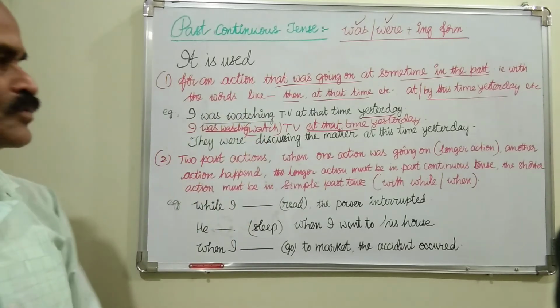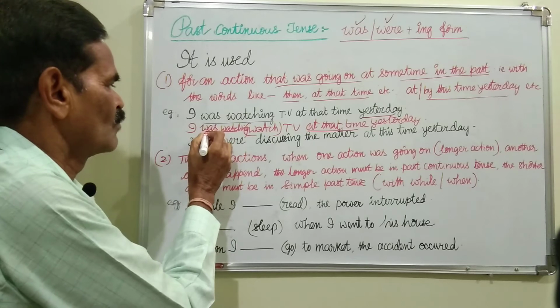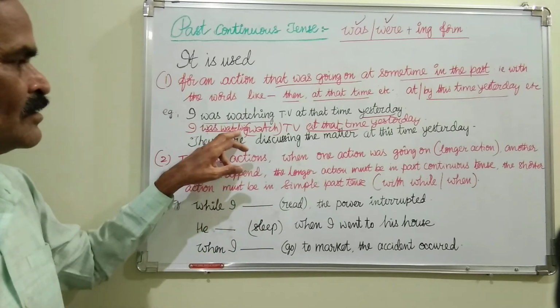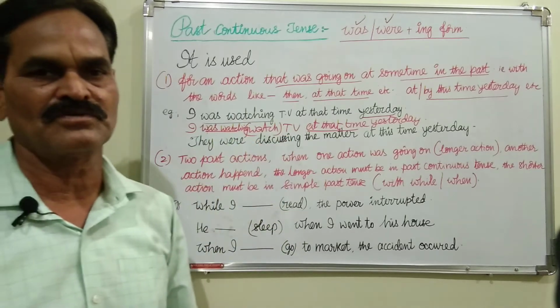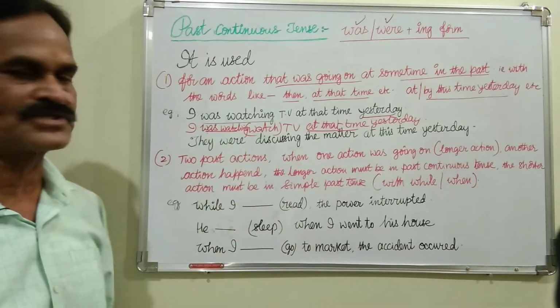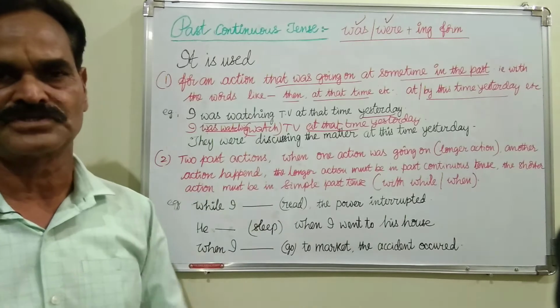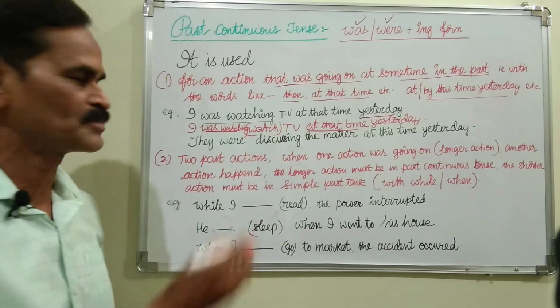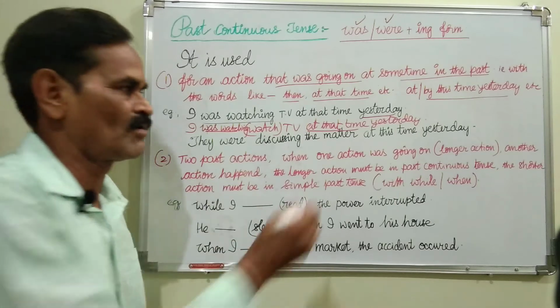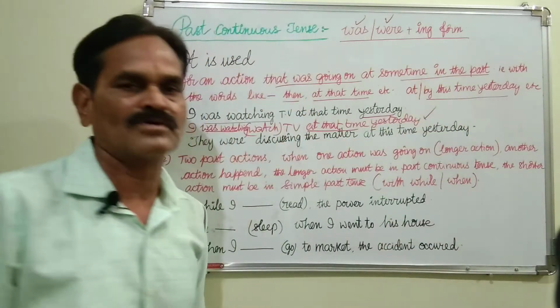Here we have to use was watching. Was is the be form and the ing form of watch. This is past continuous. We cannot use is watching, am watching or watching. Why? Am is present, and present continuous we cannot use because yesterday was the past time.